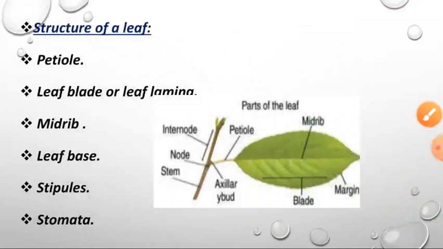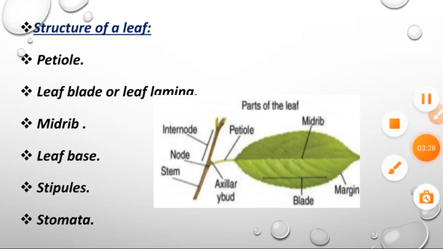And next one, structure of the leaf. Here I mentioned the key points alone. I'll explain them now. The key points are: petiole, leaf blade or leaf lamina, midrib, leaf base, stipules and stomata. These are the key points of a leaf.